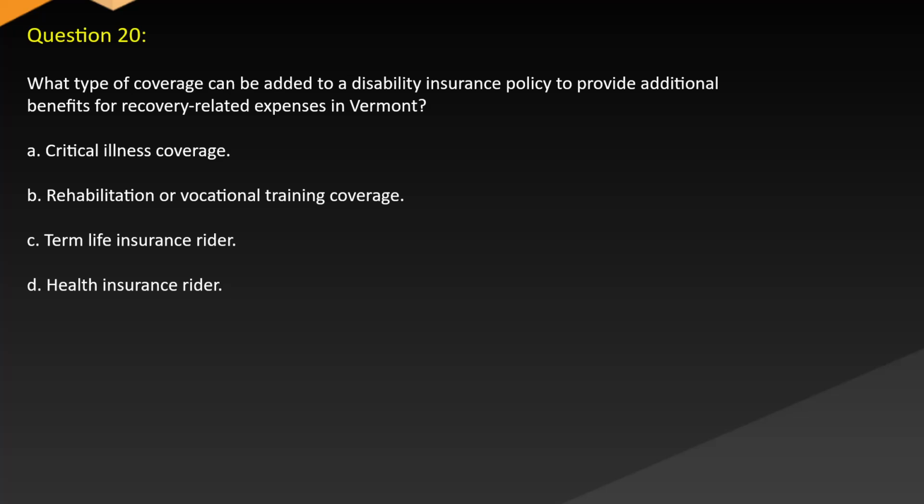Question 20. What type of coverage can be added to a disability insurance policy to provide additional benefits for recovery-related expenses in Vermont? A. Critical illness coverage. B. Rehabilitation or vocational training coverage. C. Term life insurance rider. D. Health insurance rider.